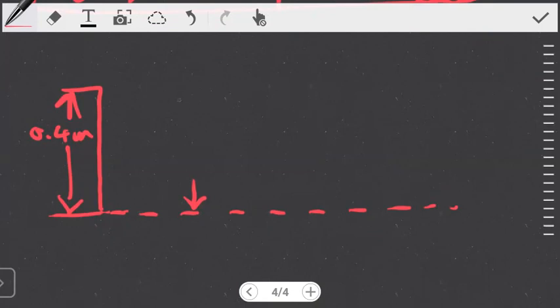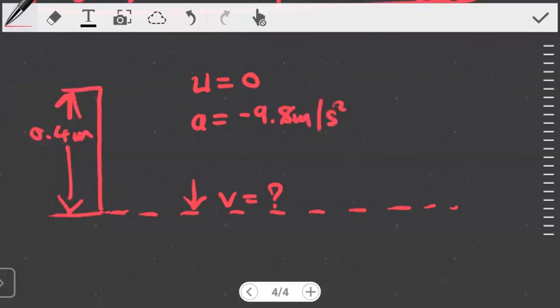Since the child goes down, the child starts with an initial velocity of 0. The final velocity is what we're looking for, the velocity the child hits the floor with. Apart from that, we know this part is free fall, so the acceleration is negative 9.8. I'm taking up to be positive and down to be negative. The displacement the child falls through is 0.4 meters, so since it is down, I'll say negative 0.4 meters.